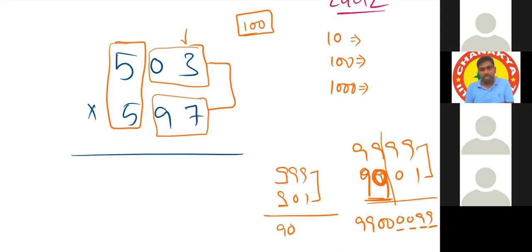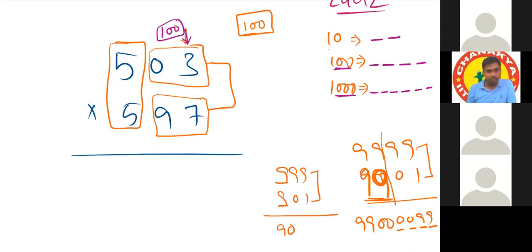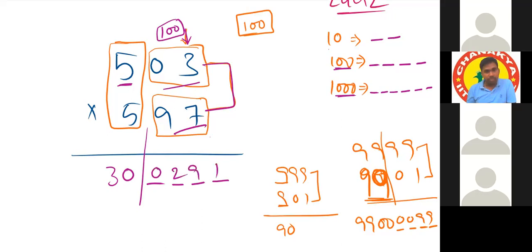Yes, sir. See, if we can make 10 using the last 2 digits, we have to reserve 2 positions. If we can make 100, we have to reserve 4 positions. If we can make 1000, we have to reserve 6 positions. Here we are making these two as 100, that's why we need to reserve 4 positions. After taking 5 multiplied with the next number, 5 6 are 30, we need to reserve 4 positions. Those 4 positions we fill by multiplying these two: 97 threes is 291. Yes or no? 0291. We have to represent it like a 4 digit number. Got it? Yes, sir.